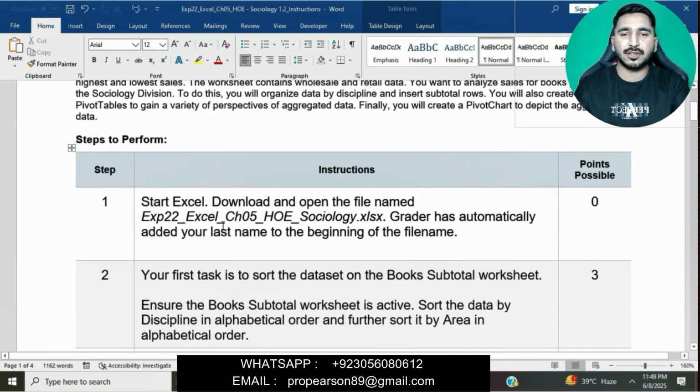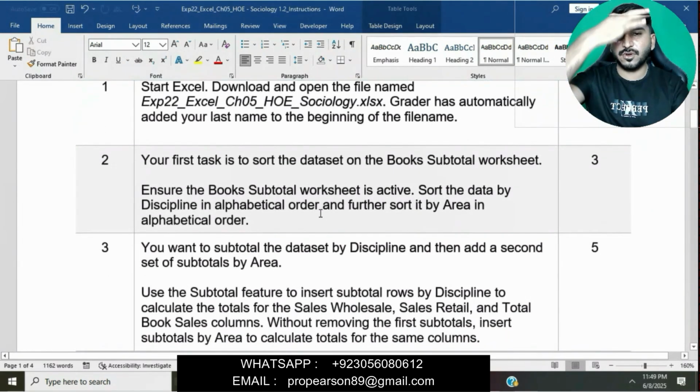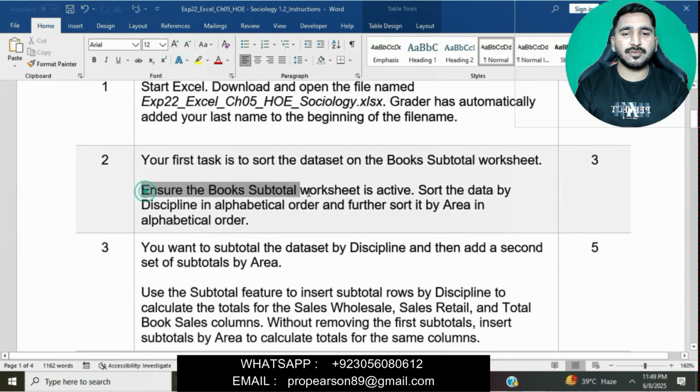I have already done this question 1. Basically for this question we have to download this file from the Pearson portal. Now we will move on to question number 2. In question number 2, ensure the Book Subtotal worksheet is active.